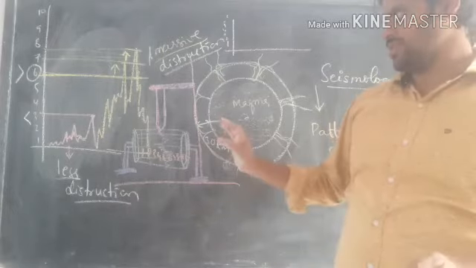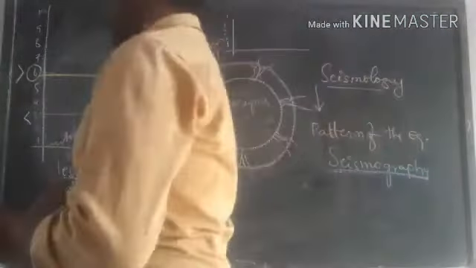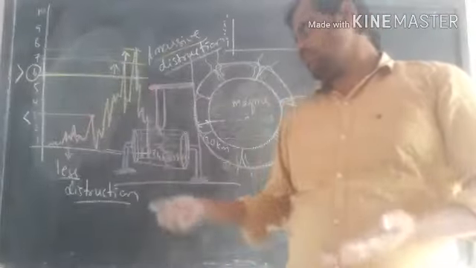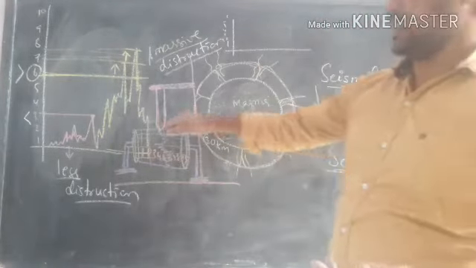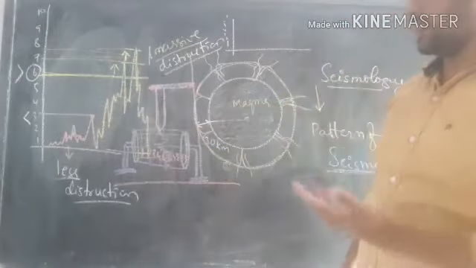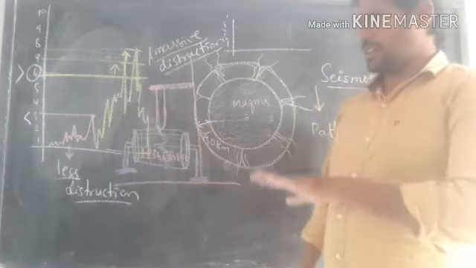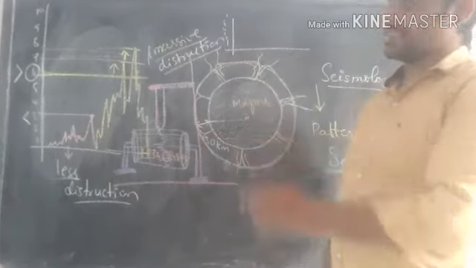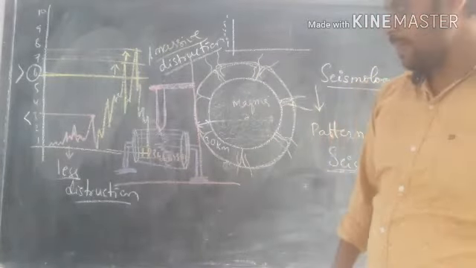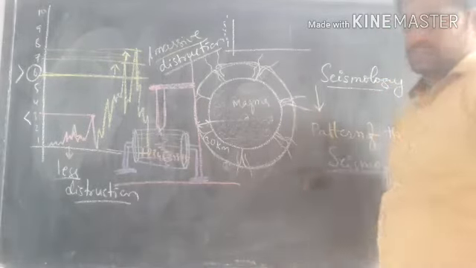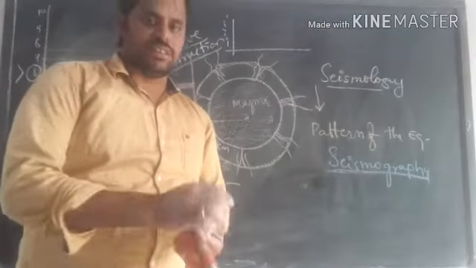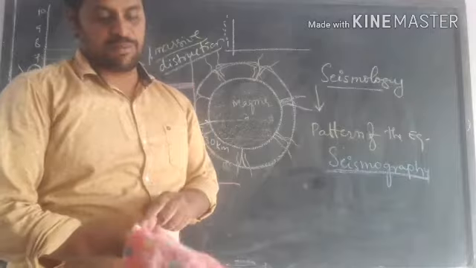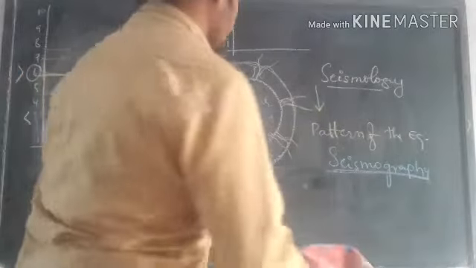So this is about the Richter scale, and whenever you listen to the TV or radio, when they explain about an earthquake, they say on the Richter scale it is 6, or 5, or 7, like that they announce. Less than 3 it is less destructive, more than 6 it is highly destructive. Right? So this is about earthquakes. And let us see what we have to do when there is an earthquake. How can we escape? What to do and what not to do at the time of earthquake.